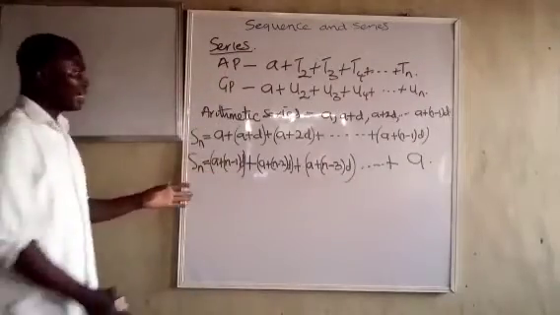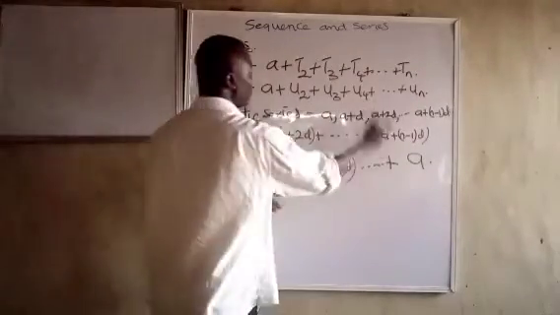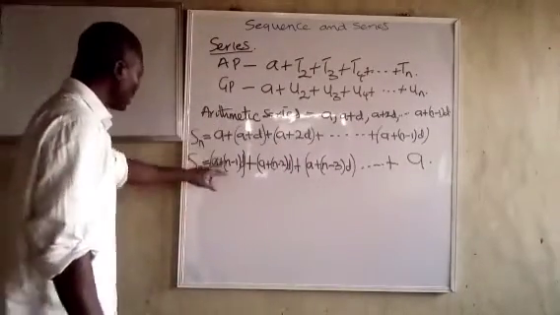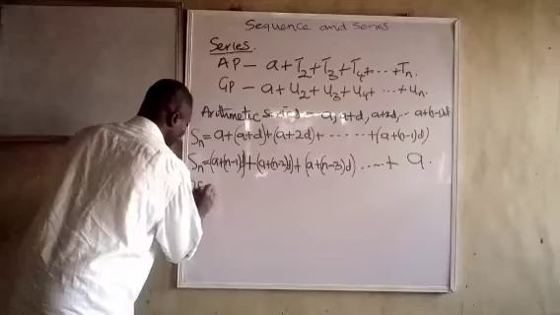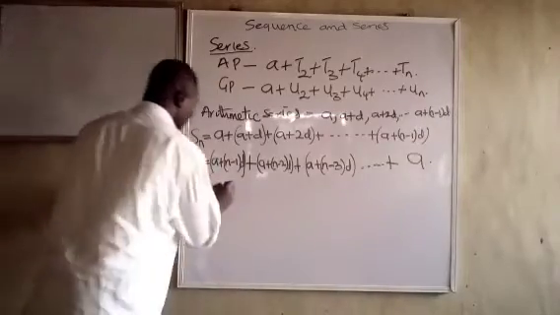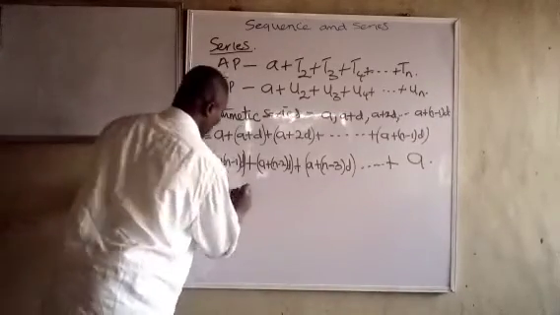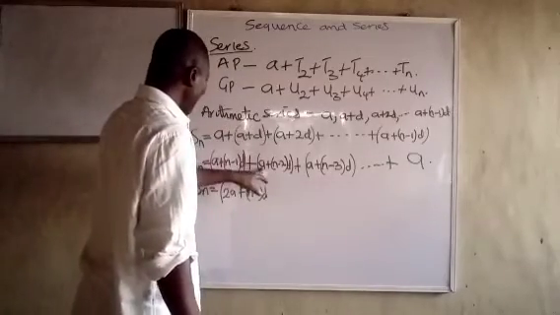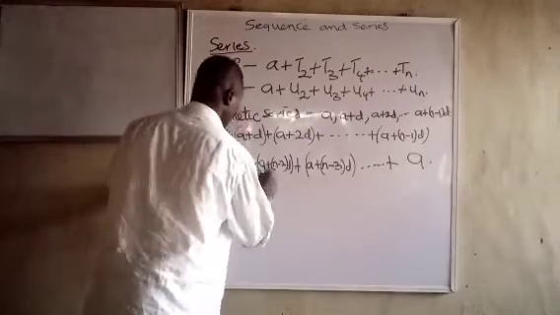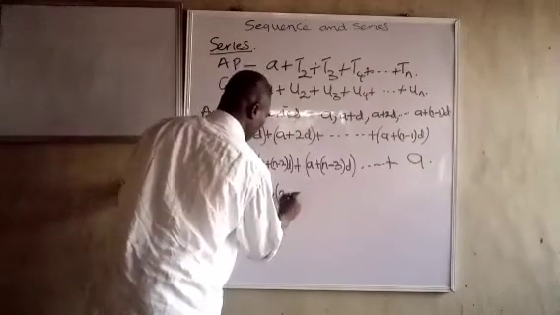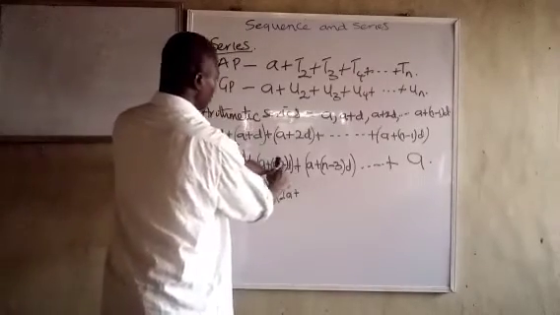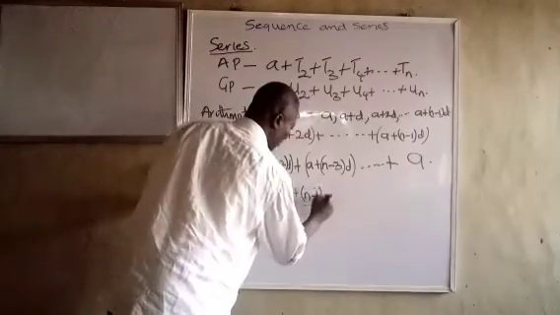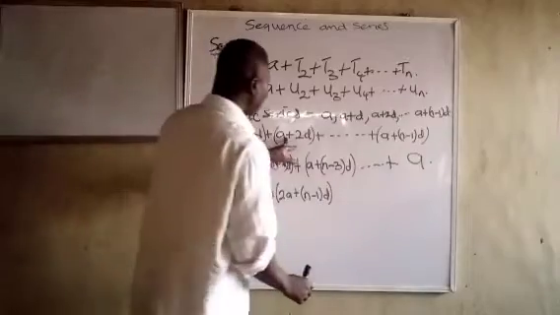Please, I hope you understand. I reverse the arrangement from the back forward. Now, let us add this one and this one. Let's see what it will be. 2Sn. If you add this one to this one, it's going to give you 2A plus (n minus 1) into D. This next one too, if you add it, this one and this one is going to give us 2A plus (n minus 2)D plus D. So that is going to give us (n minus 1) into D again. Again, you can see. The next one again, this one is 2D.